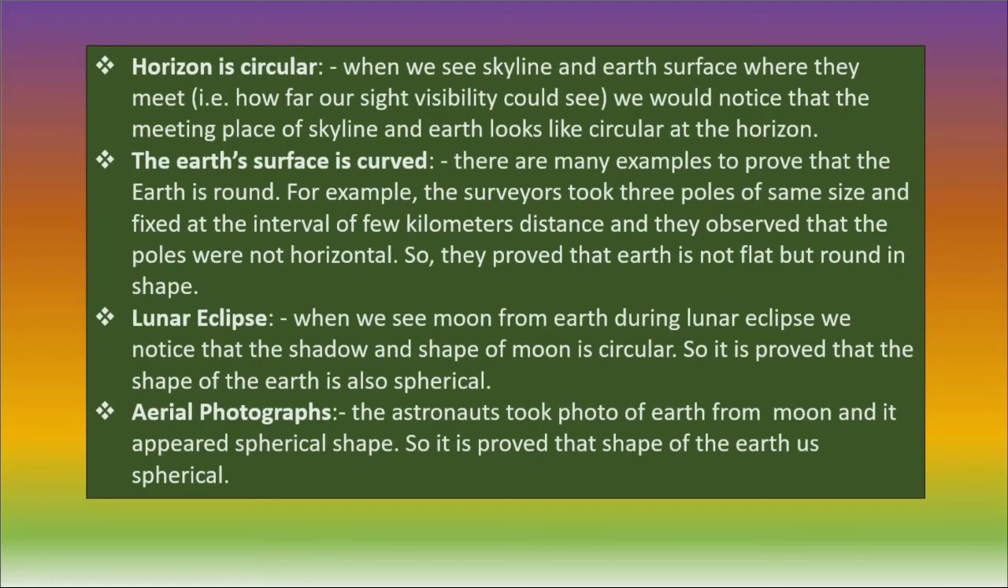The next one is the earth's surface is curved. There are many examples to prove that the earth is round. For example, the surveyors took 3 poles of same size and fixed them at an interval of a few kilometers distance, and they observed that the poles were not equal in height. So they proved that earth is not flat but round in shape.